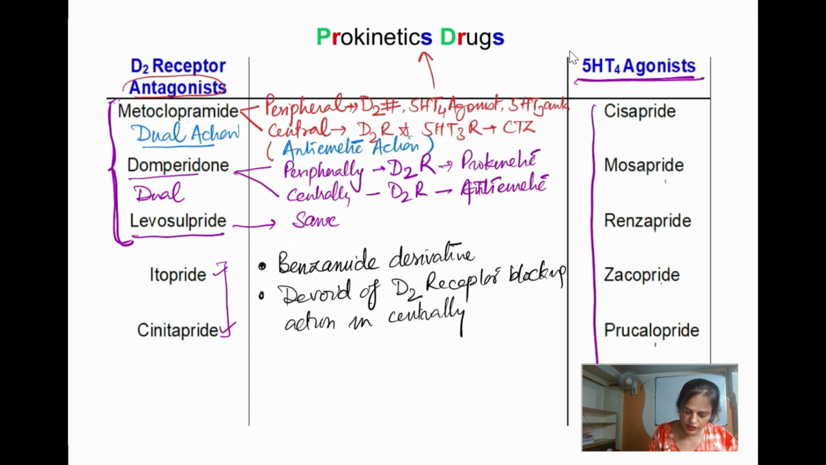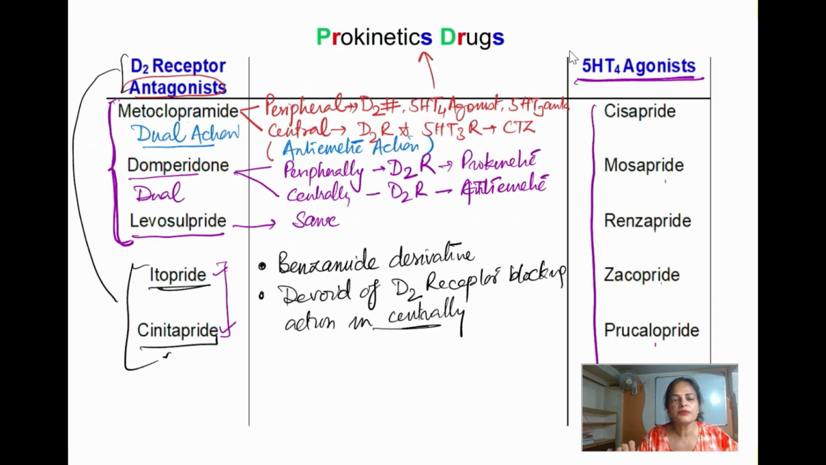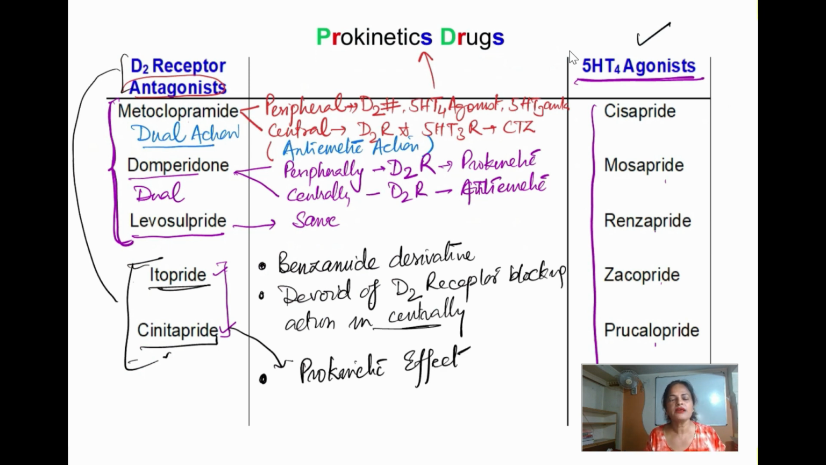Though they block the D2 receptor, it is the peripheral action, not on the CTZ, for itopride and clebopride. Though we are classifying these drugs under D2 receptor antagonists, they are not going to block the central D2 receptors present in the CTZ. So the remaining drugs, all the 5-HT4 agonists plus itopride and clebopride, exert only a purely prokinetic effect. They are not going to show any antiemetic effect.